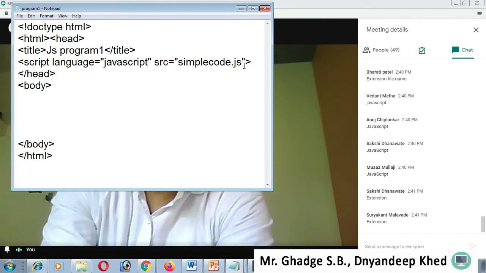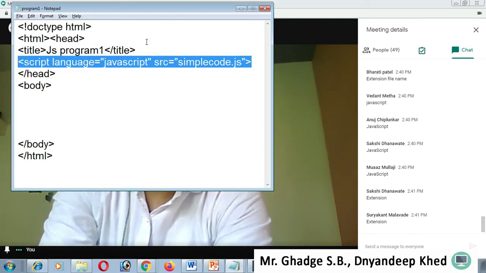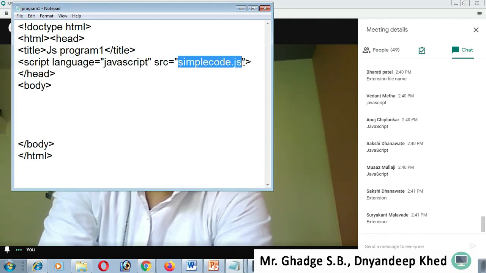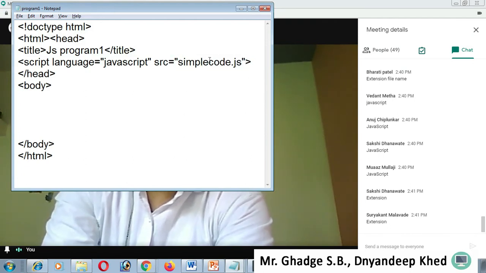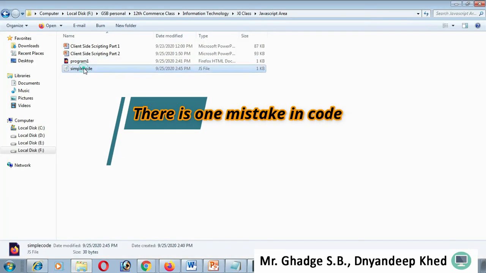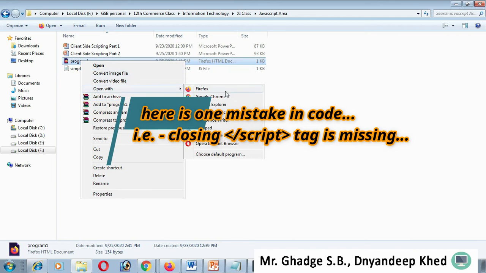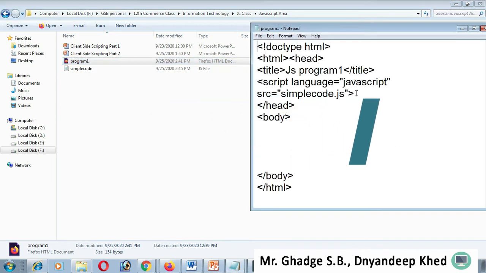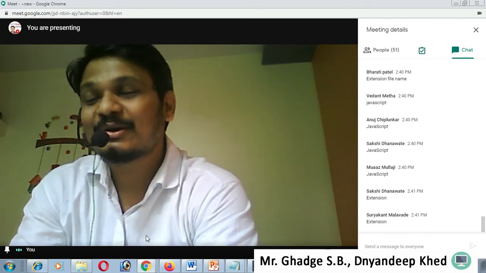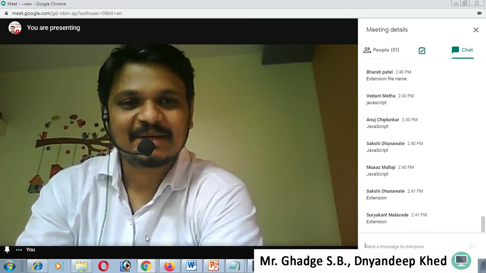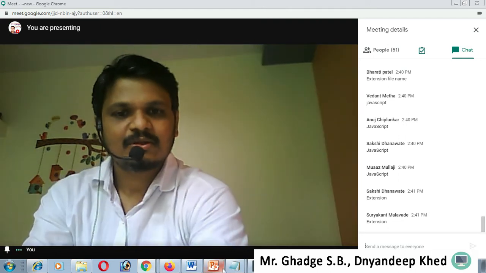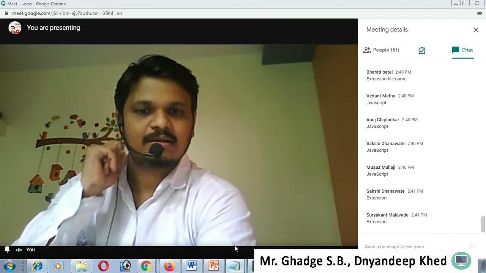See, I already wrote the code. This is a script, language JavaScript, and src means source of that file. Source of that file is what? Simple code.js. See, this is a simple code file, an external file, and the main file is the HTML document. Yes, I need to close this. I forgot to close the script tag. That's why it displays such behavior. So the closing tag is also needed because script is a pair type of tag. Just put opening and closing script, and inside it you can use script.